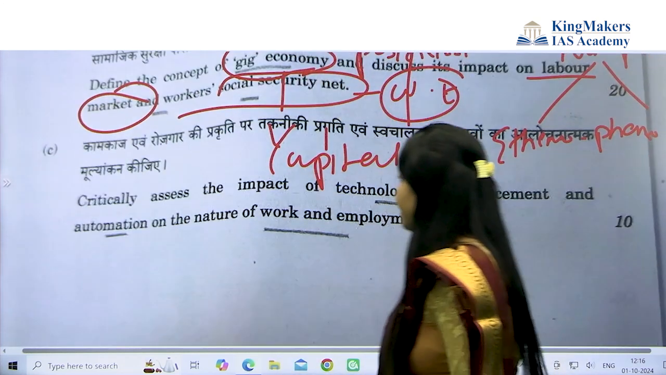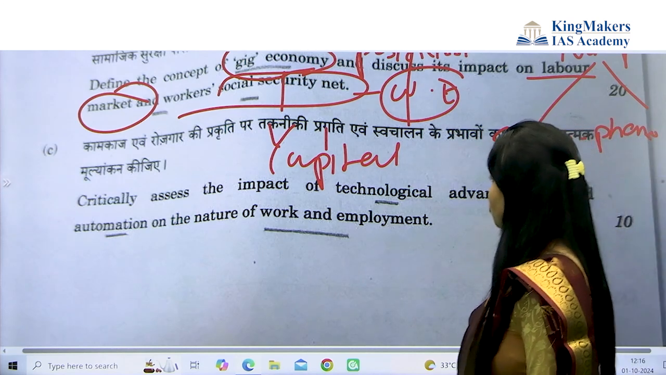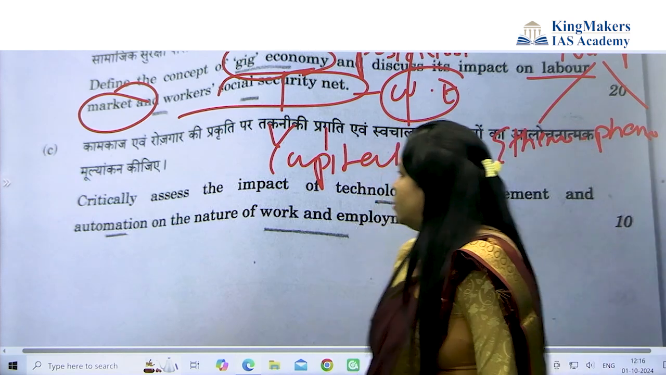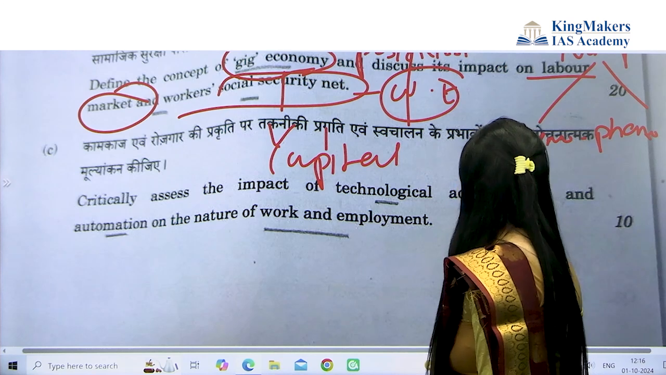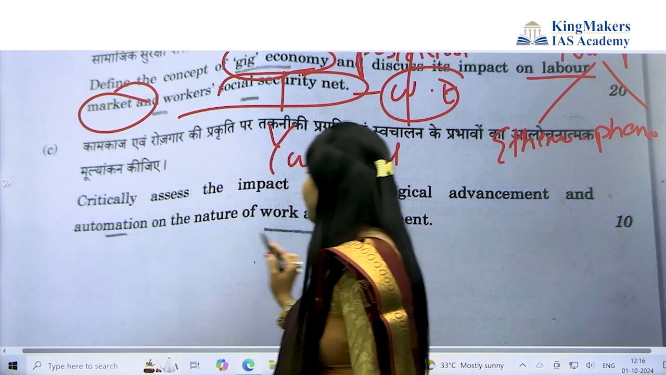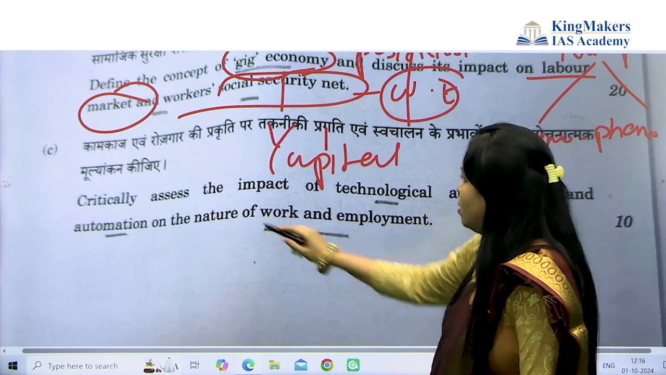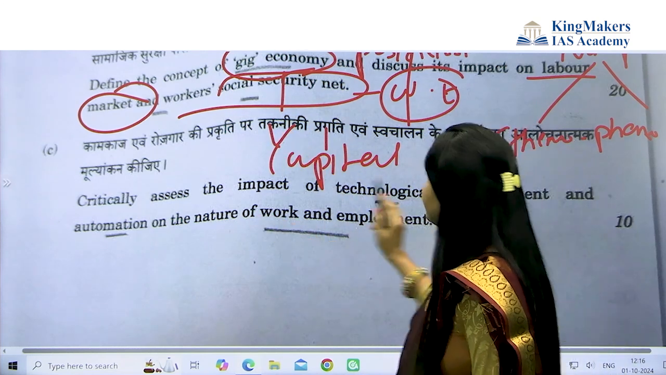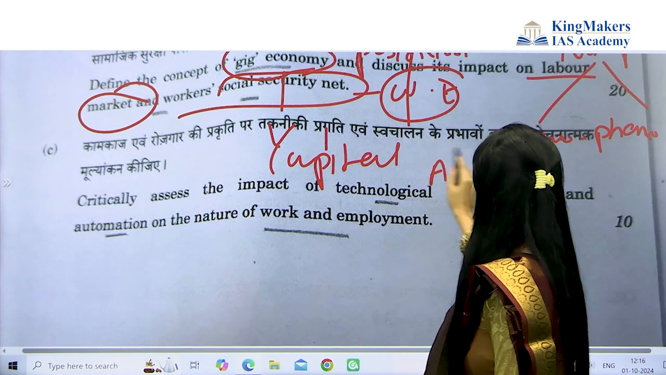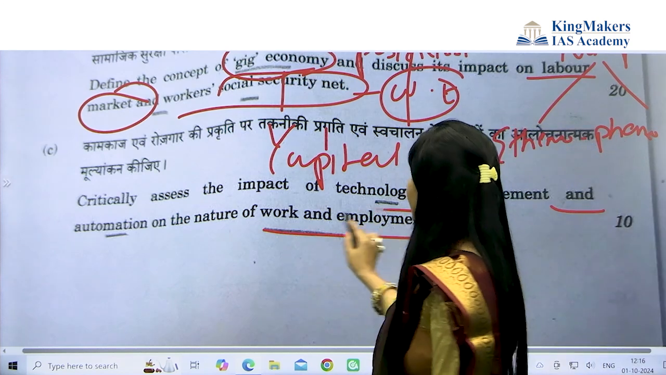Next. Critically assess the impact of technological advancement and automation on the nature of work and employment. Now, critically assess the impact of technological advancement. If you look at work and economic life, this question was there as well. So for the impact of technological advancement, please write about AI and automation on the nature of work and employment.